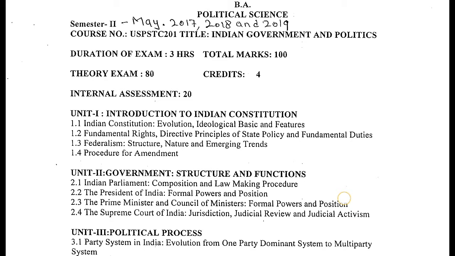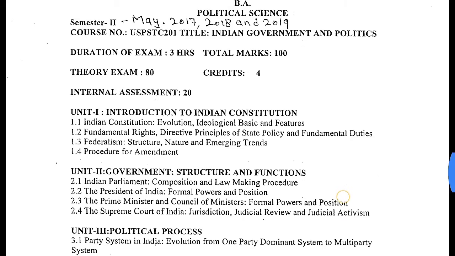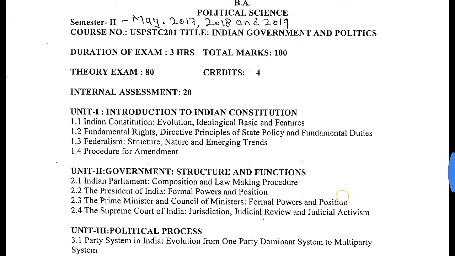The course number of political science of second semester is USPSTC 201, and the title of political science of second semester is Indian Government and Politics. The duration of examination will be 3 hours and it carries 100 marks. 80 marks will be based on theory examination, that is external examination, and 20 marks will be based on internal assessment.